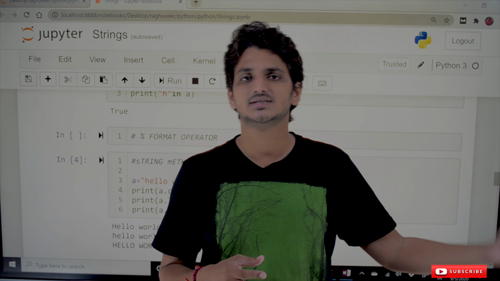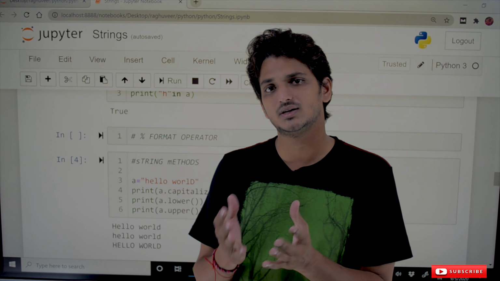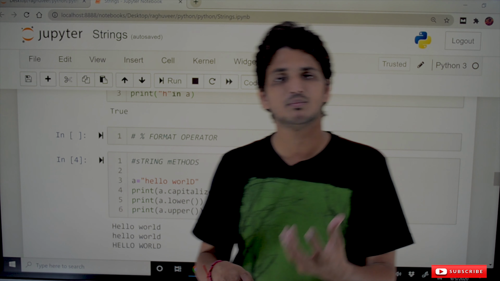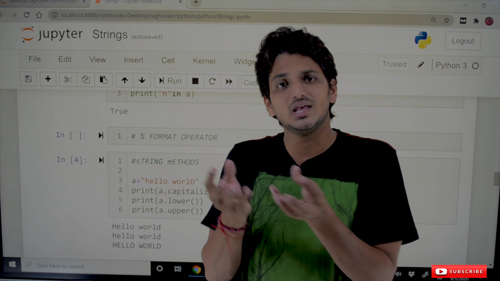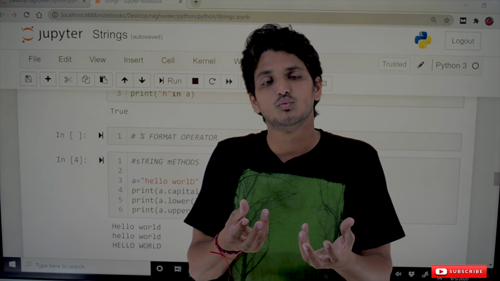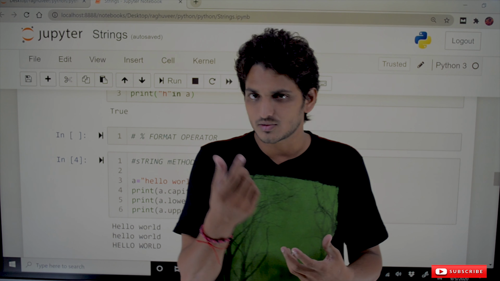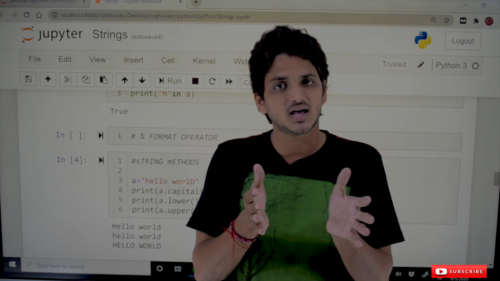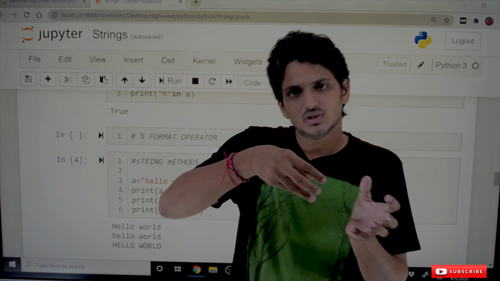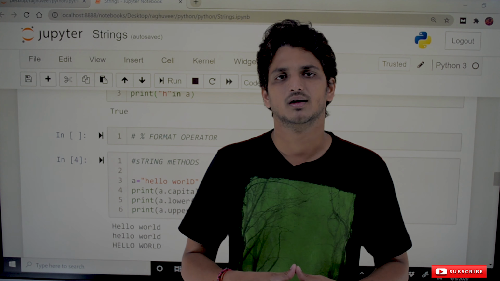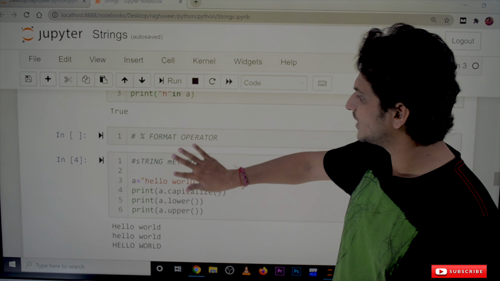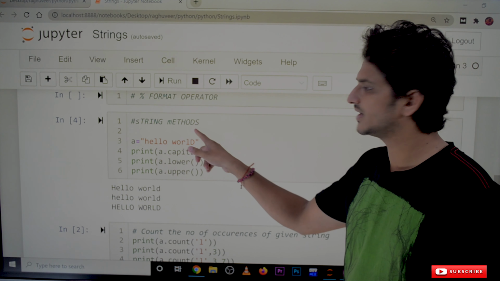Please follow that class and come back here. We use the percentage format operator if we want to place variable values in between strings. The same way we use the format method also to place variables in between strings.